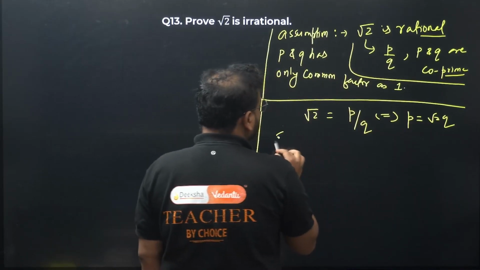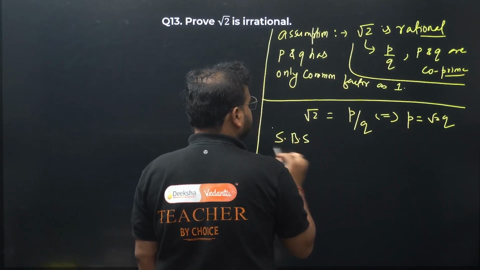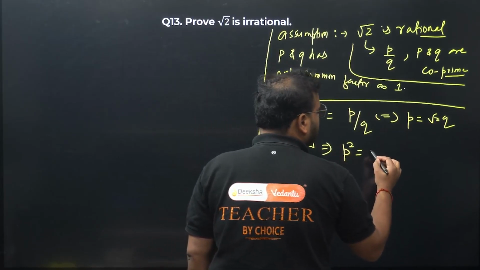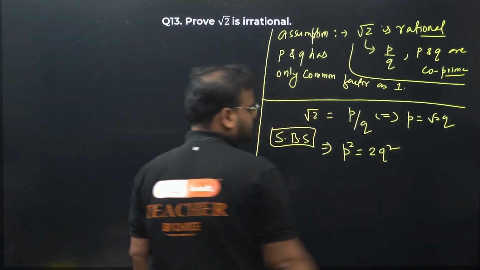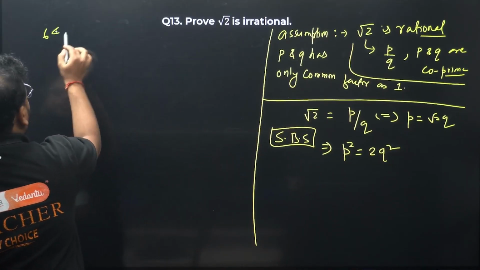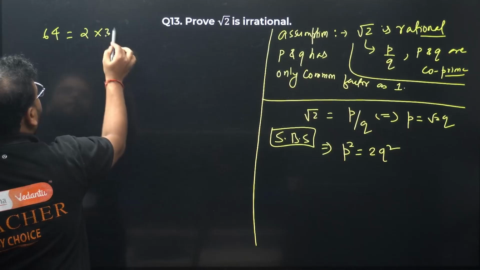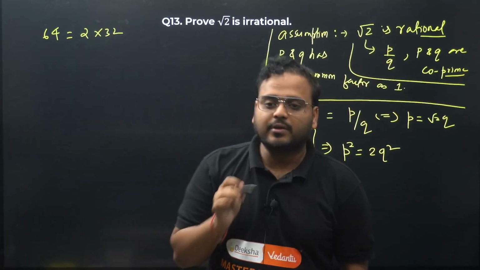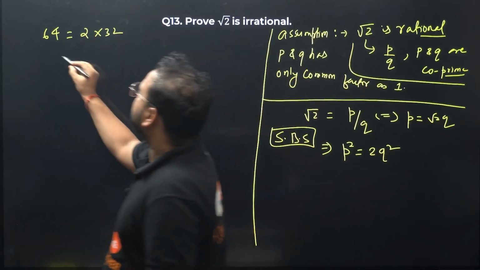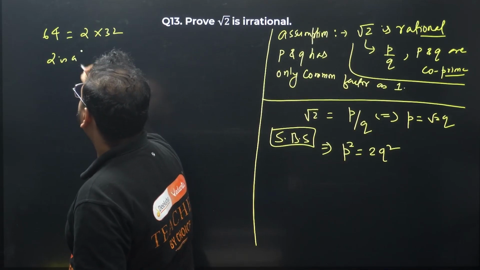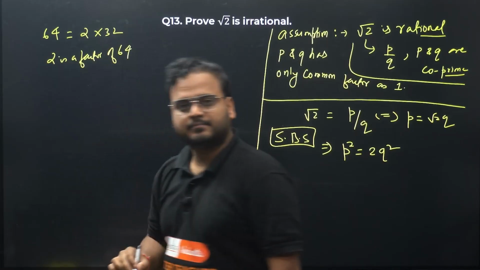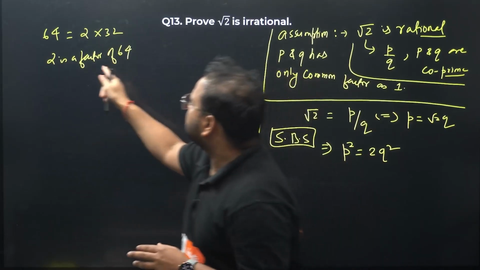Next is squaring both sides. What do we end up with? We get P square equals 2 Q square. Now what does it mean? I'll show you. Let's say I have 64. Can you say 64 is 2 times 32? Yes, you can say that. It means 2 is a factor of 64. All of you agree with me? 2 is a factor of 64.